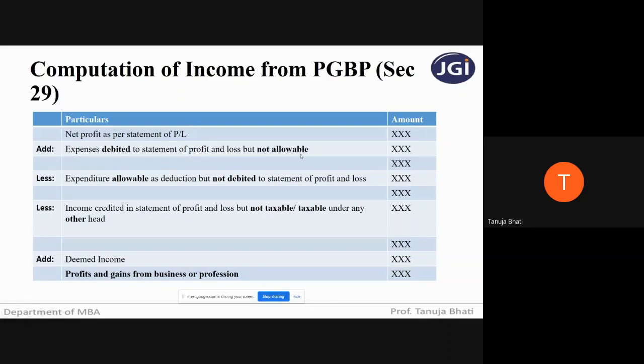When I say not allowable, it means such expenditures are not to be allowed to be deducted while calculating the net profit. And still, if they are deducted, then you will add back all those expenses which are not allowable but debited to your statement of P&L account. So I hope you have understood this line item.